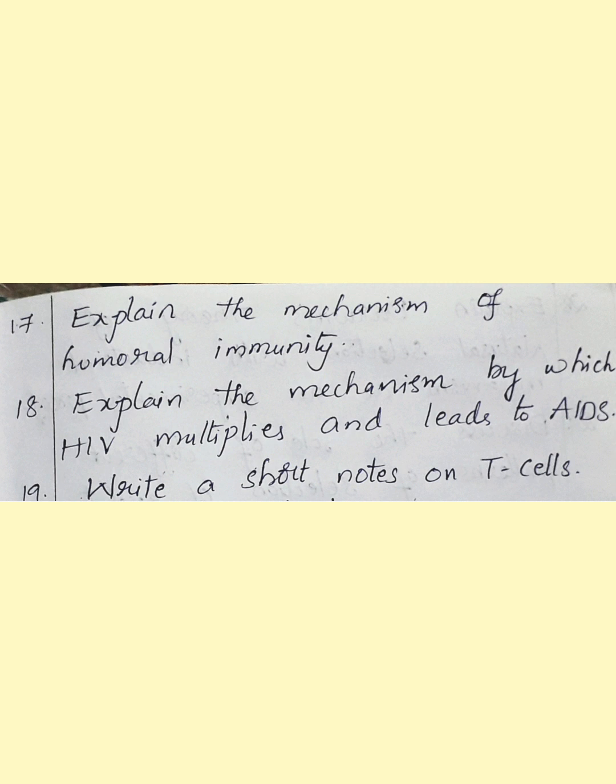Next, explain the mechanism by which HIV multiplies and leads to AIDS. The mechanism should be written. Next, write short notes on T cells. That means cell mediated immunity should be written. Next, the types of T cells should be explained.